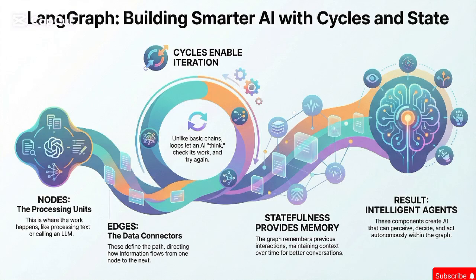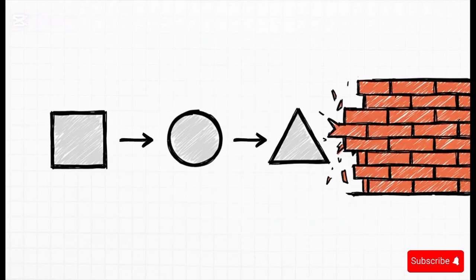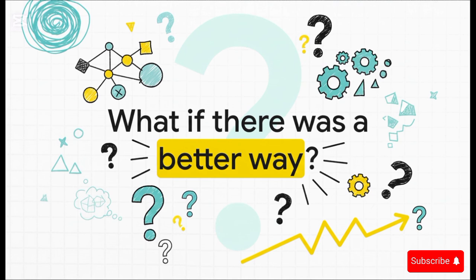Okay, so how do we get AI to think less like a machine and more like, well, us? The thing is, building truly smart AI is really tough. Our usual tools just don't cut it. See, most AI pipelines are like a one-way street. They go forward, but they can't turn back. And that's the problem. A one-way street just isn't enough. We need a better map.